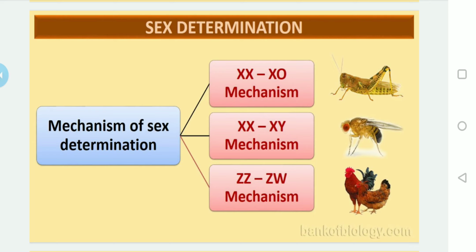But based on the type of gametes an individual produces, Correns in 1906, please note down this point, put forth a theory called the theory of heterogamesis. In some textbooks it is also called the theory of heterogametogenesis. According to this theory, there are two types of sex determination mechanism, namely male heterogamety and female heterogamety.